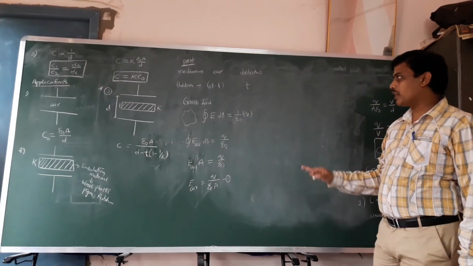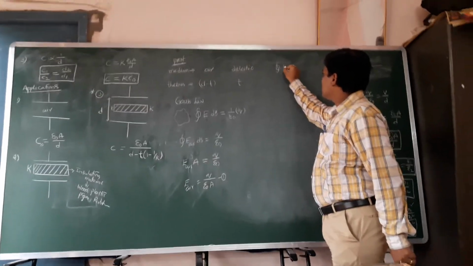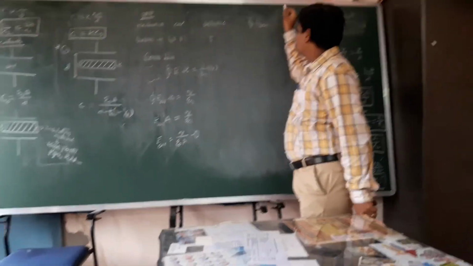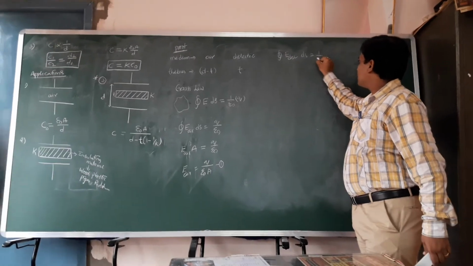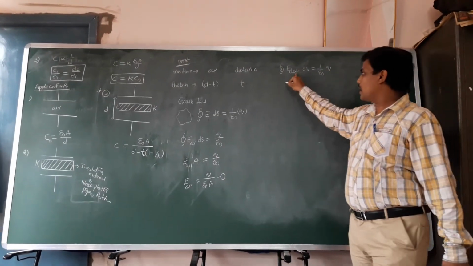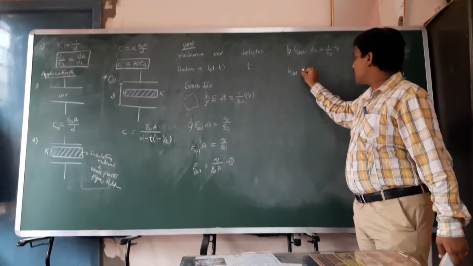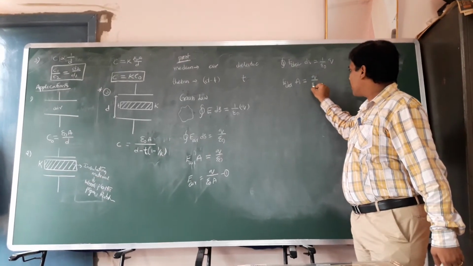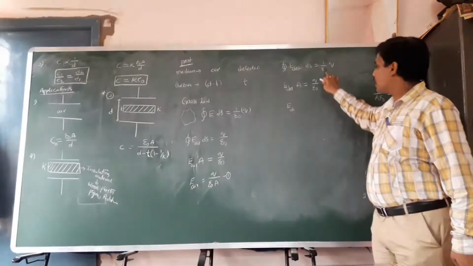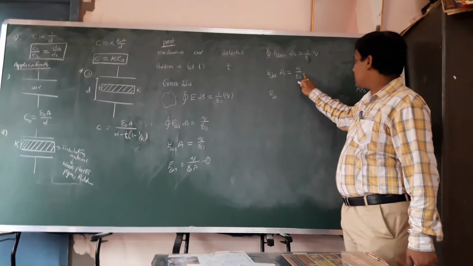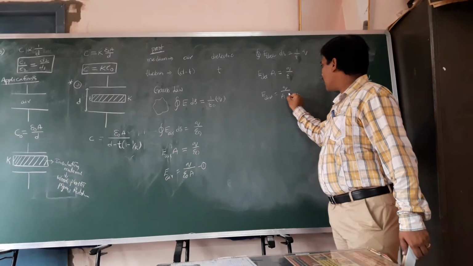In a similar fashion, we can calculate the electric intensity with respect to the dielectric medium from Gauss law. Integral of E dielectric into ds is equal to 1 by epsilon into the charge. So E dielectric into integral of ds, taken as the area of the plate, is equal to Q by epsilon. Here it is not epsilon naught as for the air medium; here the medium is dielectric, so epsilon. So E dielectric is equal to Q by A epsilon.